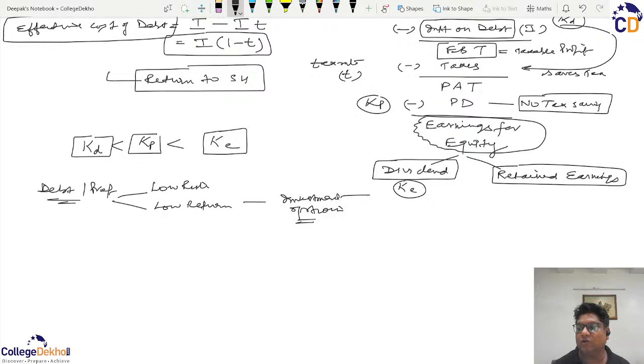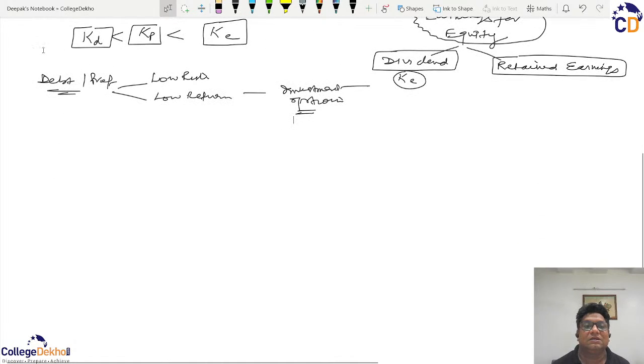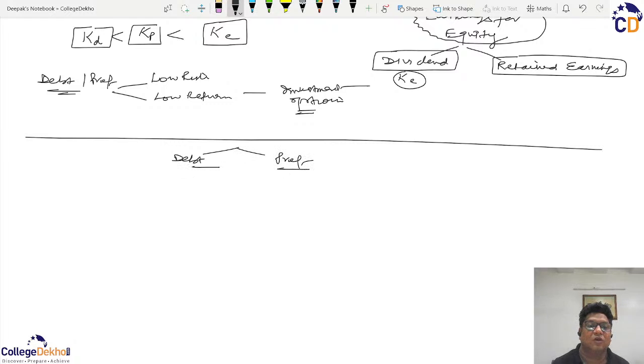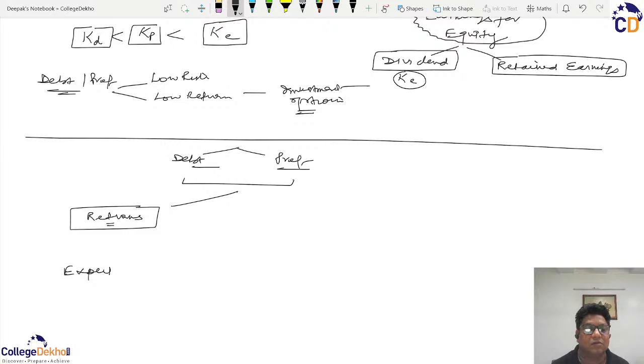So, what we are going to do in this series on fixed income securities is that whenever you are planning to buy any debt or preference, you will try to identify the returns on such investment, so that you can match them with your expected returns.